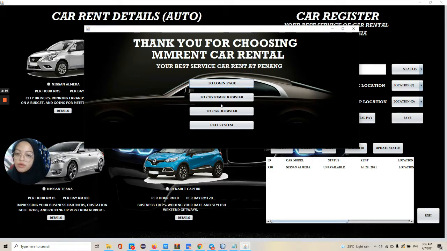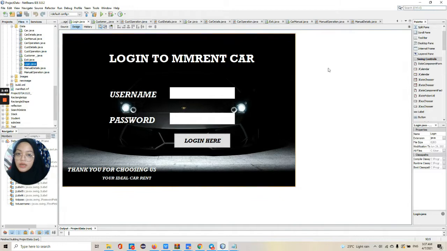And if you want to go to customer register, just go to customer register, and then this is car register here, and then this is exit system. Okay, for example, I want to pick exit system. So if I click the exit system, it will close all the system here.